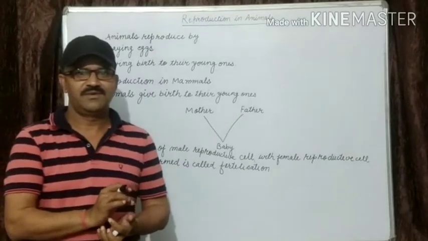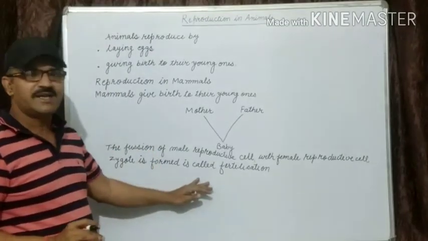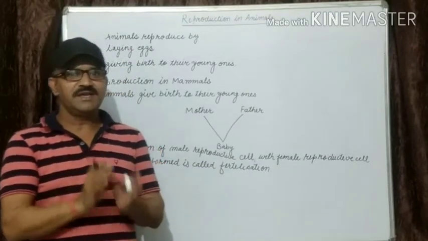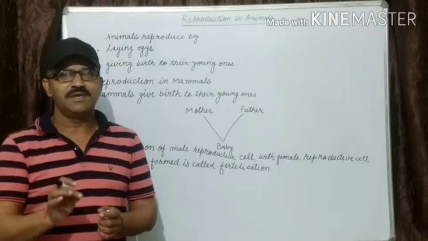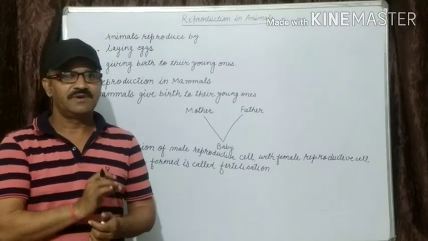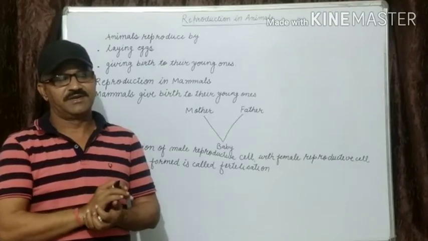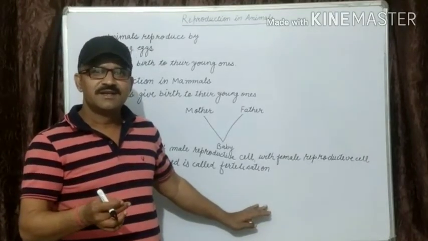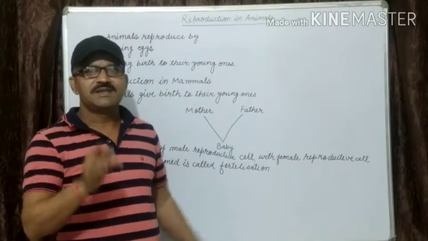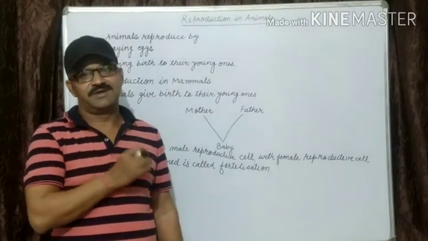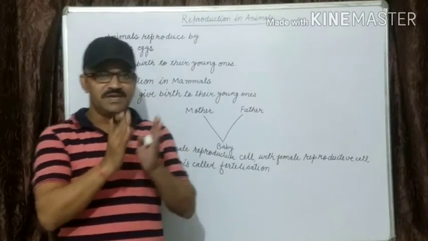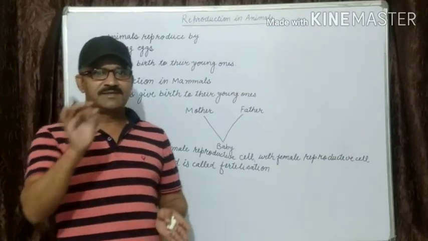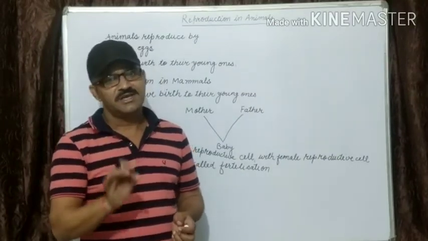Now where does it take place? Fertilization takes place in the mother's womb. The time period in which the fertilized egg develops into a baby, ending at birth, is called the gestation period. What is the gestation period in humans? The gestation period in humans is 9 months or 270 days.